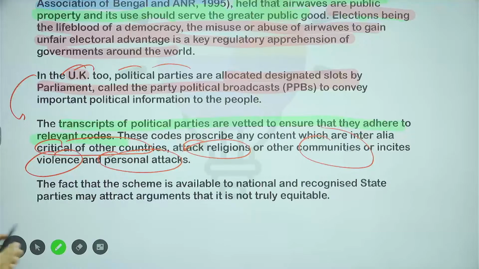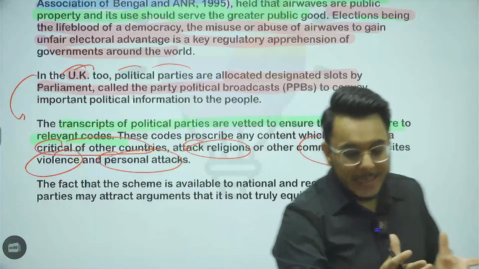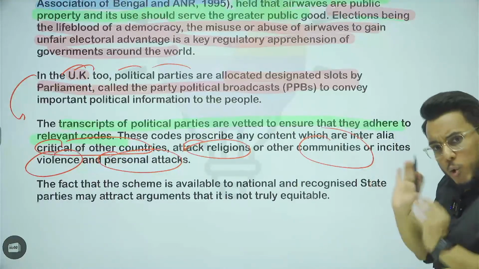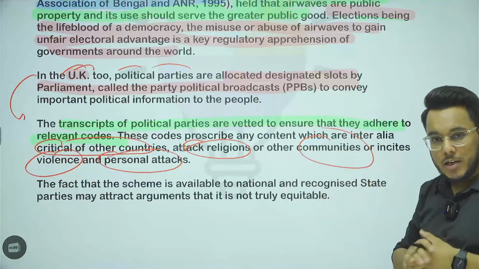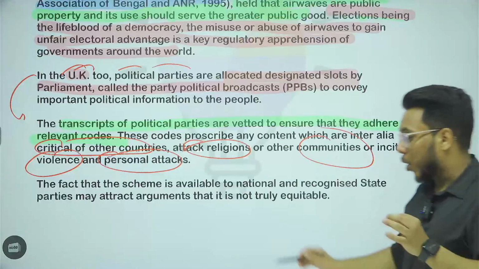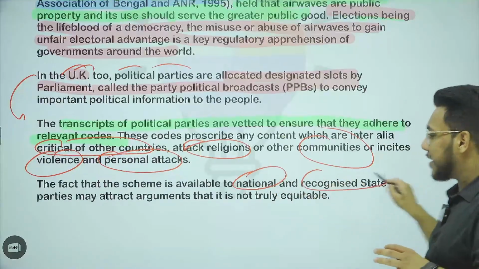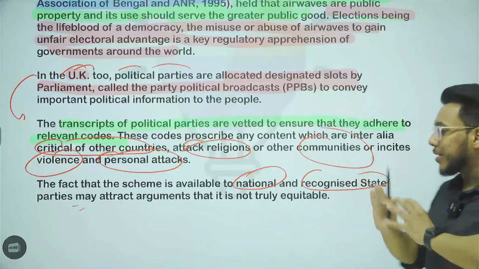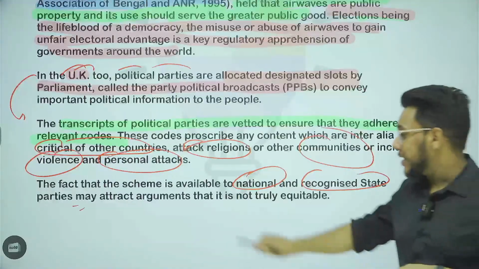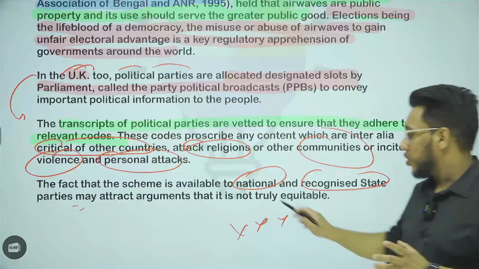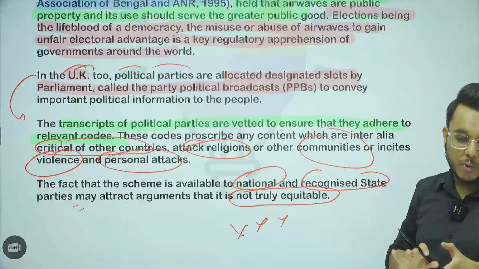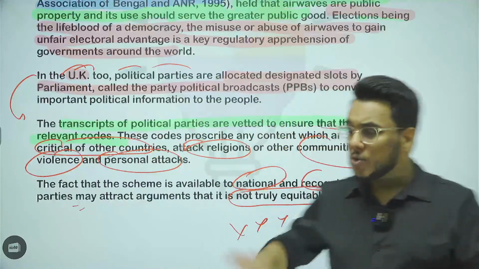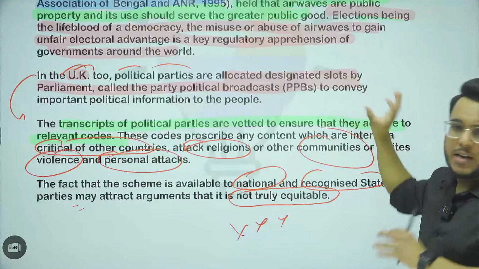So this is about the airwaves or the broadcast time, the time on the DD channel that is being given to the political parties. Who can get this broadcast time on Akashvani or on Doordarshan? It is available to the national and recognized state parties. But what about the parties who are neither a national party nor a recognized state party? They will not get this broadcast time. So there is sometimes criticism that it is not truly equitable, and we need to bring an arrangement for the other unrecognized parties also. This is all that is important in this particular article.